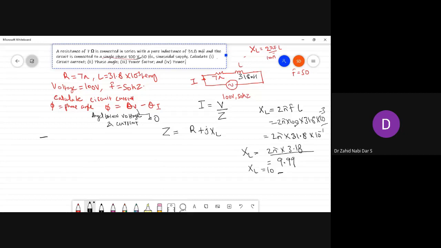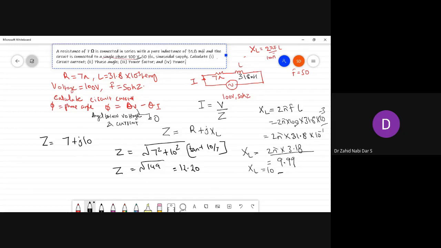So you can get the value of Z now. Z is now 7 plus J10. So Z magnitude would be equal to the square root of 7 square plus 10 square. So this is 149. Square root of 149 is how much? 12.20. Very good. And what is the angle here? Tan inverse of 10 by 7. So you will get around angle 54.988.